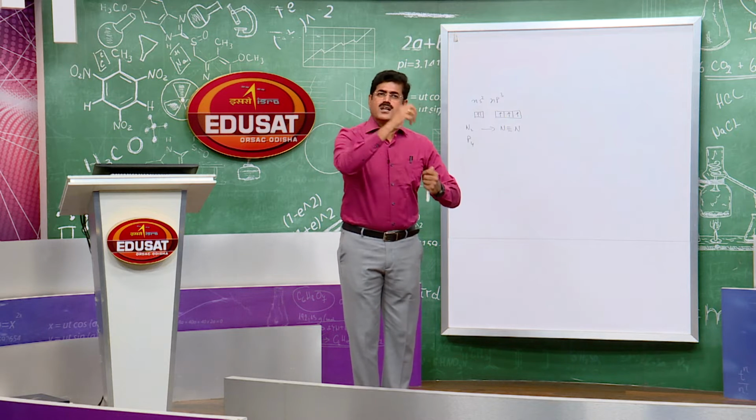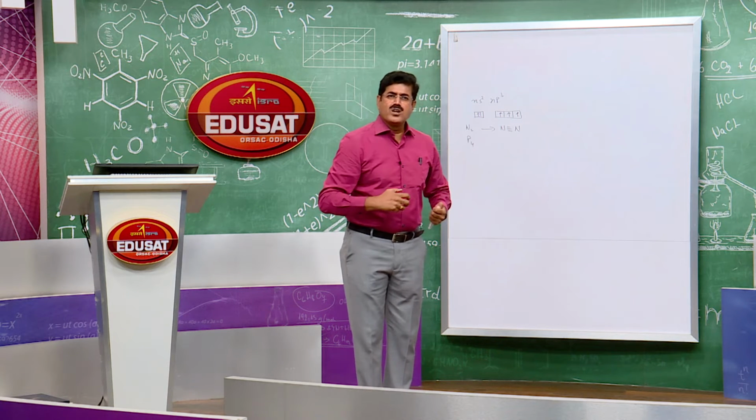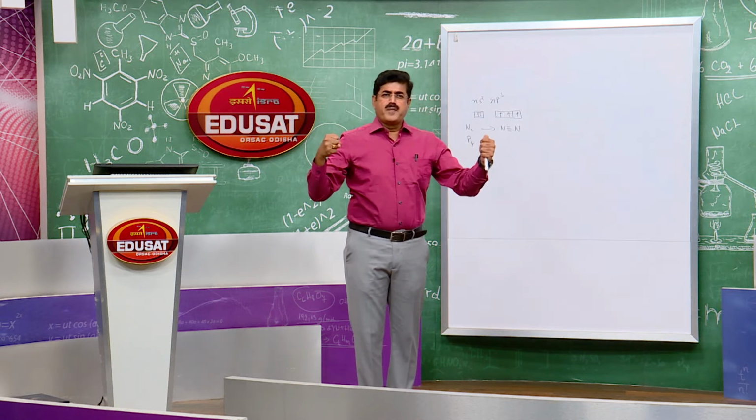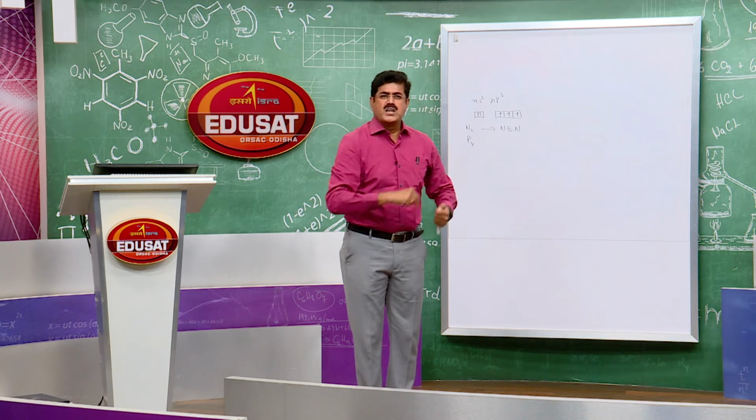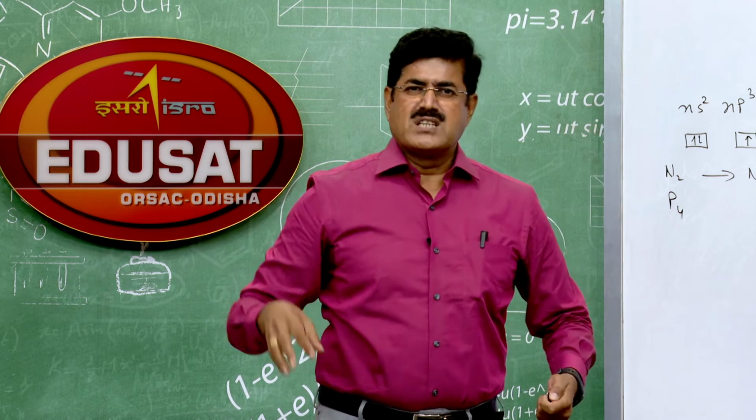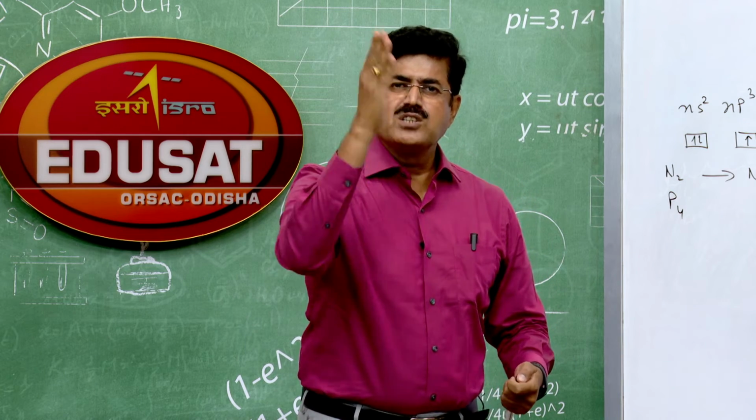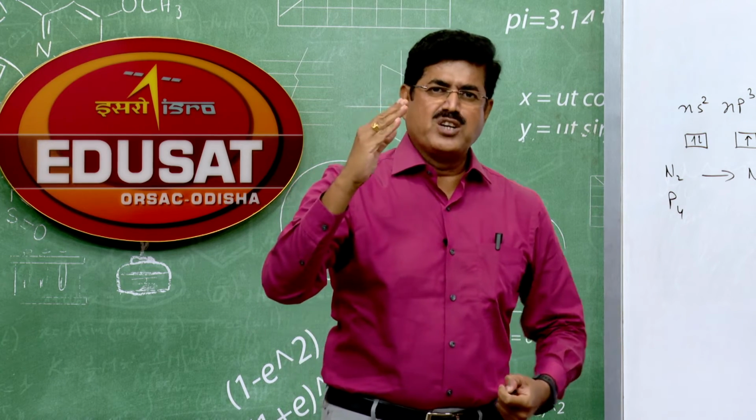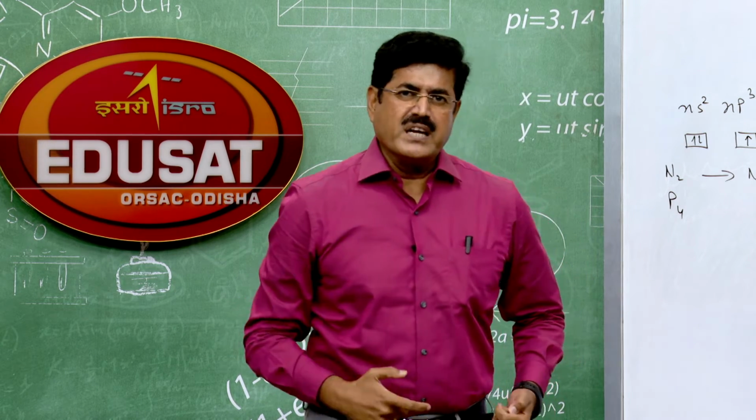Phosphorus has a large atomic size, and molecular mass is also higher. So Van der Waals force of attraction is higher. That makes phosphorus exist as a solid. So nitrogen is a gas, the rest of the members are solids. Nitrogen is a gas because it is diatomic. Why is it diatomic? Because it shows multiple bonding.